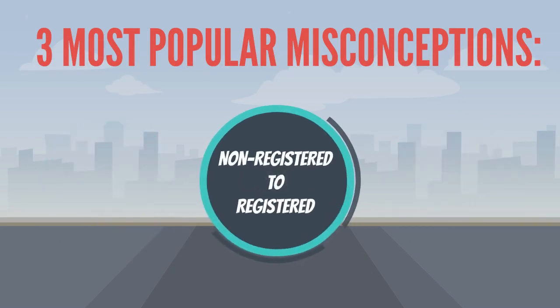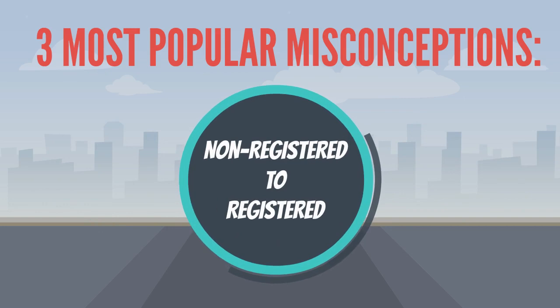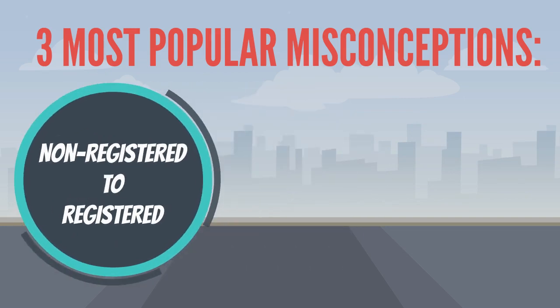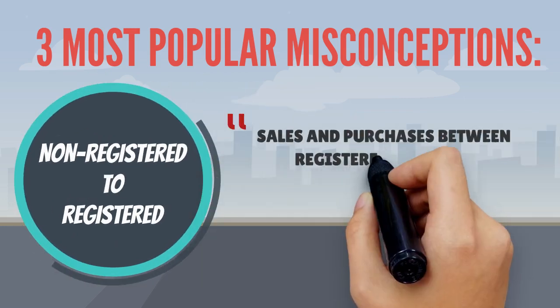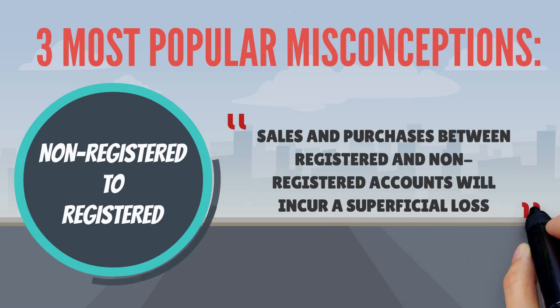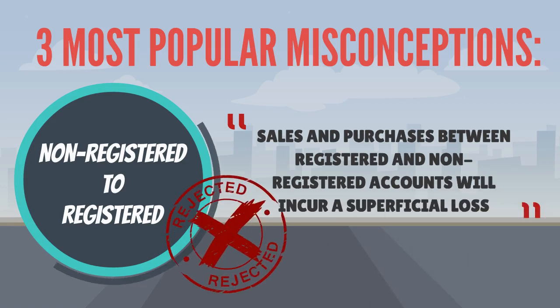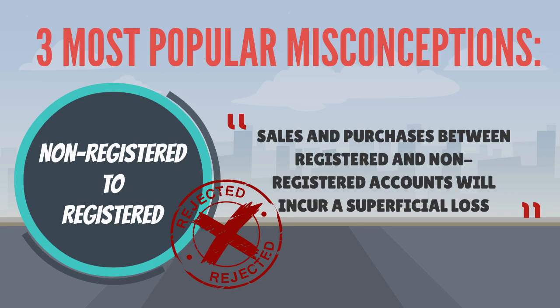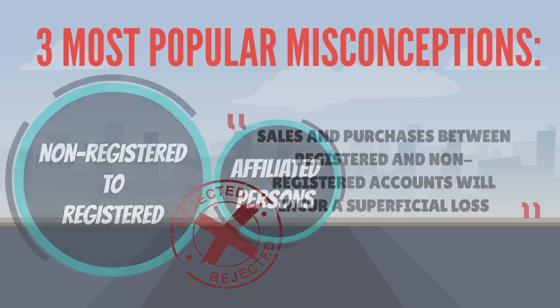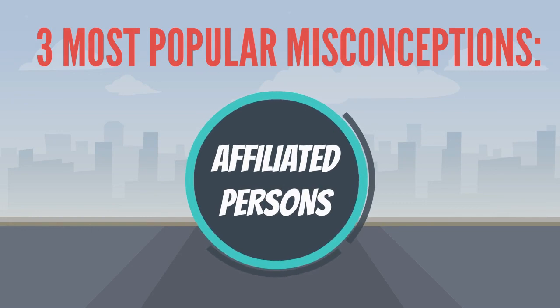First up is transfers from non-registered accounts to registered. If an investment is sold in a non-registered account and then repurchased in another account within 30 days, like an RSP or a tax-free savings account, the capital loss will be denied, and this will also trigger a superficial loss adjustment. Second is affiliated persons.